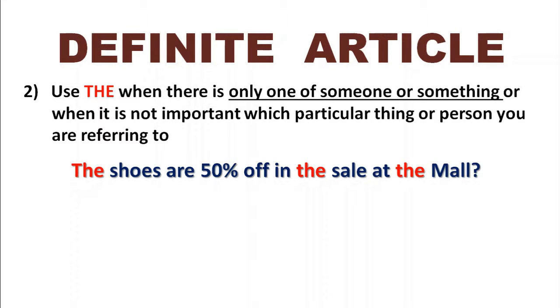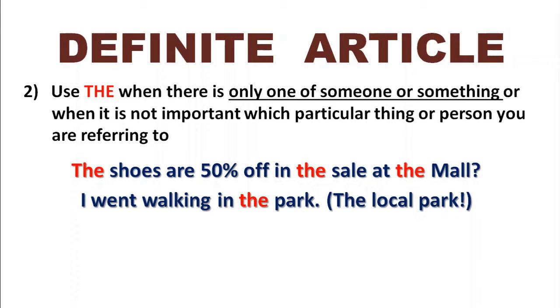If we're actually buying these shoes somewhere unusual, still in a mall, but not the local mall, then we would say something like, "they were 50% off in the sale at the Burlington Mall," or "the mall on the other side of town," or "the mall up beside the university." We would define the mall. But if you don't define the mall, you mean the local one. There's only one of something. There is a local mall, and that is what we're talking about. So once again, this is part of the context, and we're talking about the mall because it's one thing, and you know which mall we're talking about.